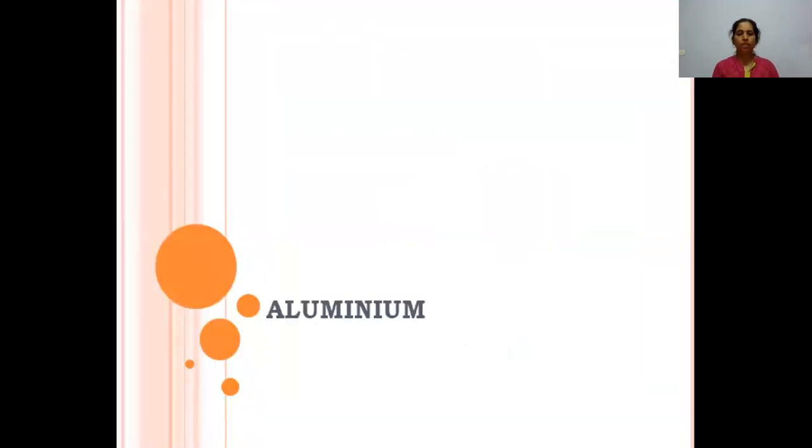So let us start with aluminum. Aluminum is the second most abundant metallic element on Earth. It is the most popular non-ferrous metal. The chief ore of aluminum is bauxite. We will study about aluminum in further slides.